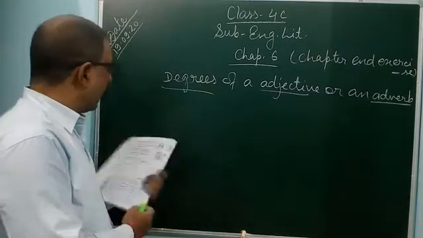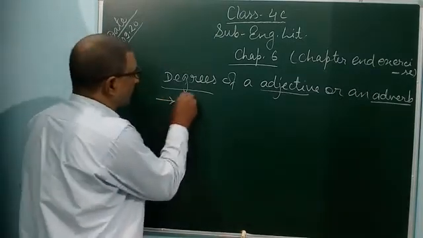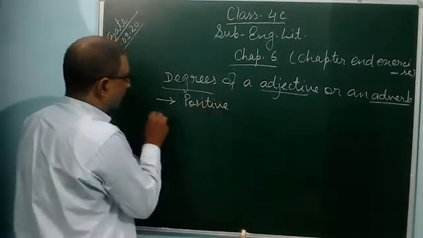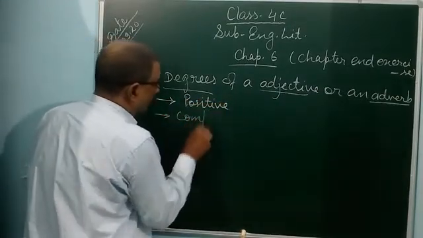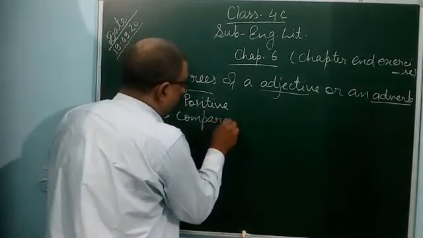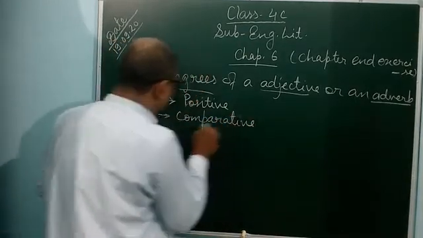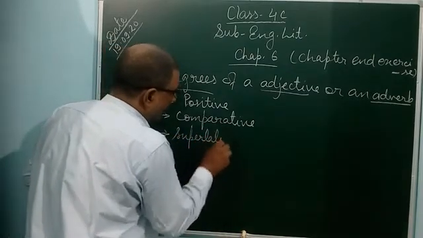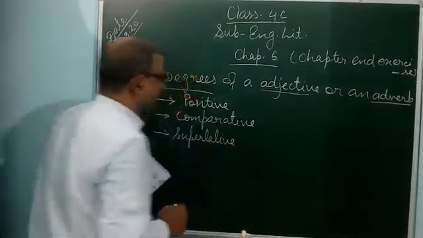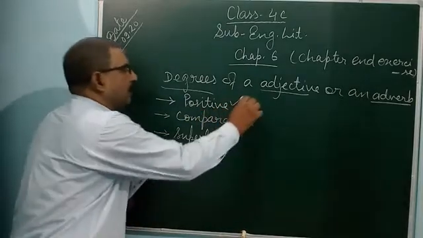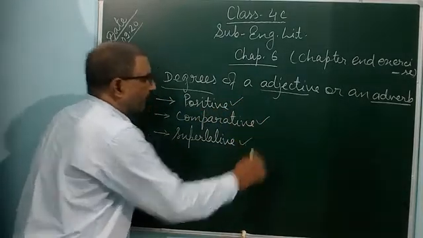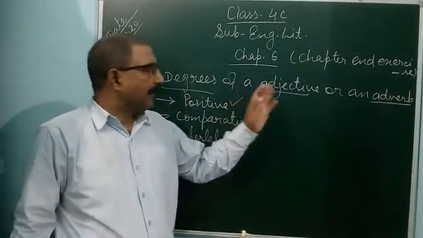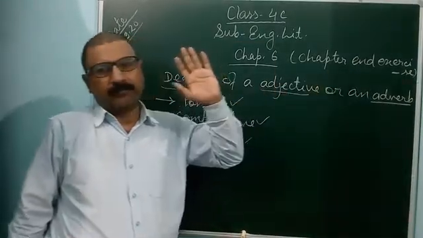Degrees are 3 types: positive degree, comparative degree and superlative degree. There are 3 types of degrees for an adjective or an adverb.